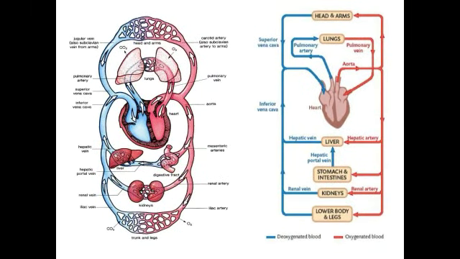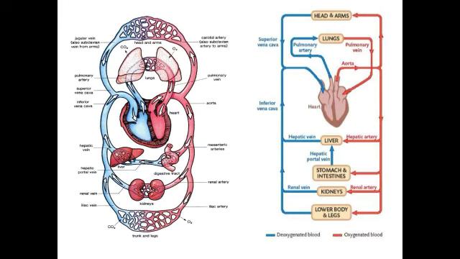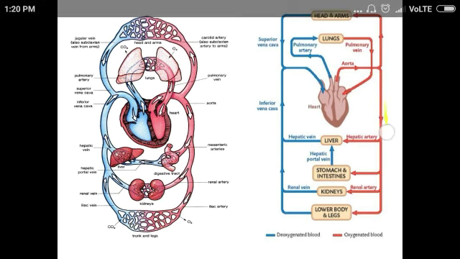So this is head and arms, this is lungs, liver, stomach and intestine, kidney, lower body, legs. See here, the red color is the oxygenated blood, and these are the deoxygenated blood. As I said already, blood from the pulmonary vein enters into the heart, and with the help of the aortic valve it moves out to all parts of the body.